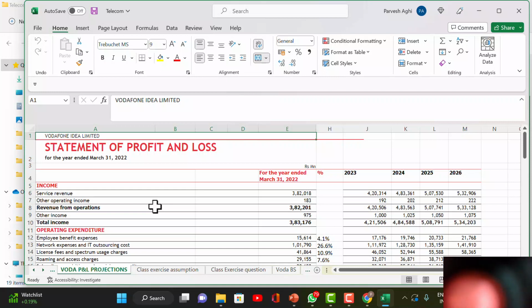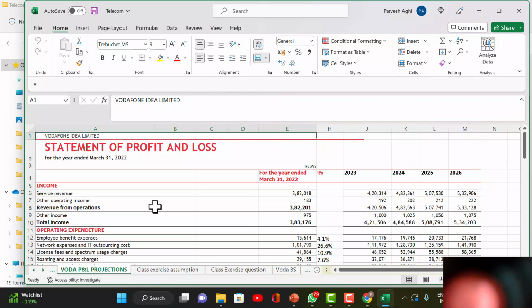Then other operating income, very small other operating income, which can be anything. We don't know, some interest where they're getting on some investment somewhere. Okay. Revenue from operation. Now this other income is also from operations. Okay, mind you. So this is from other operation, not from fixed deposit interest or something. This is a very small number which doesn't require any explanation, so we'll not go into that. So revenue from operation is 3,82,000. So this is the money which they generated whole year from the telephony business. Their main business is telecom, mobile telecom. They don't have fixed line, they have only pure mobile.